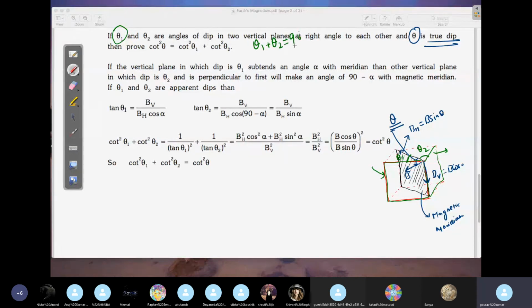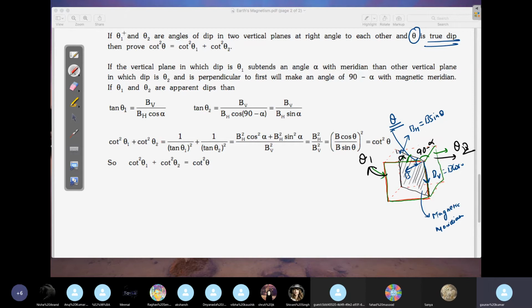90 degrees. Oh, sorry. There is a small mistake. Theta 1, theta 2 should not touch. If you take this angle as alpha, the other angle will become 90 minus alpha. On this plane you will get one apparent dip, let's say that is theta 1. And on the other plane you will also get one apparent dip, that is theta 2.